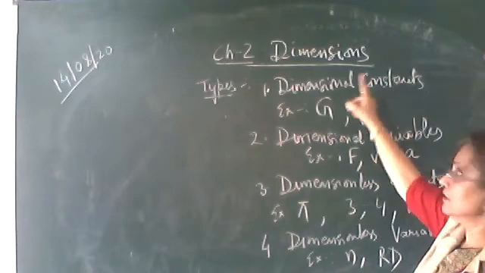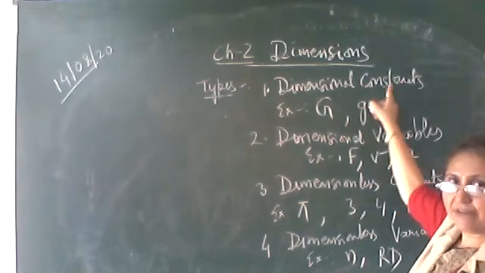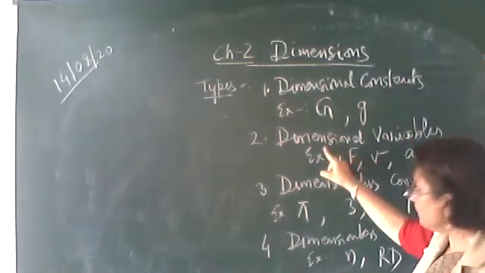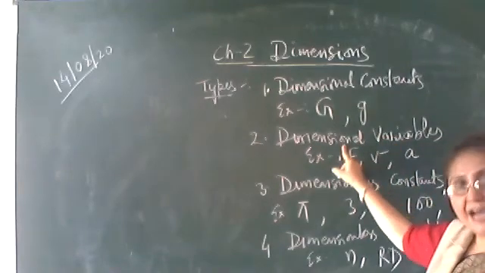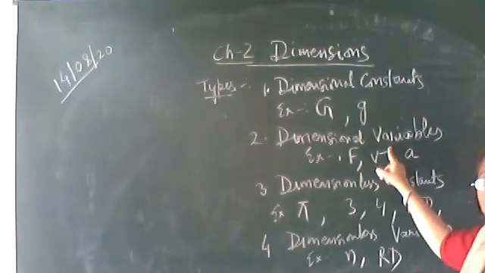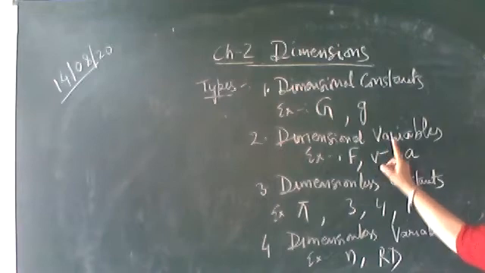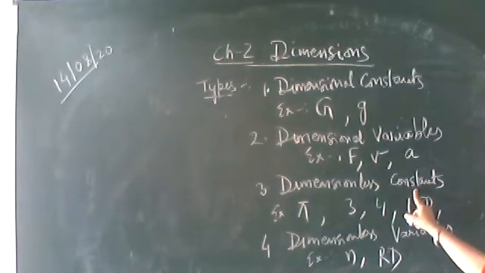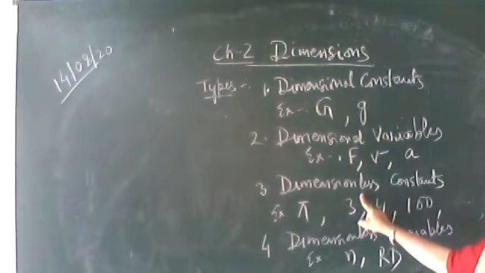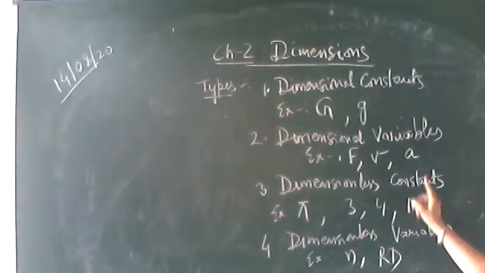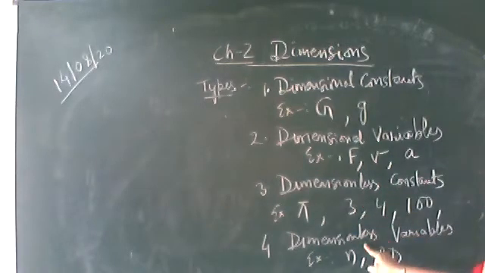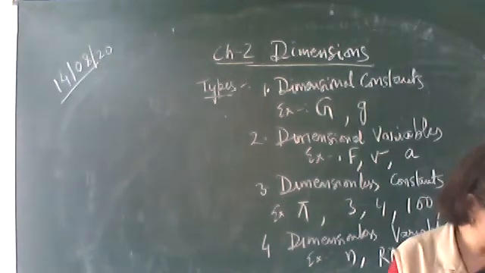Dimensional constant, they have dimension, value is constant. Dimensional variables, they have dimension but the value is not constant, it is variable. Dimensionless constant, do not have any dimension but the value is constant. Dimensionless variables do not have any dimension and the value is not constant, it is variable. So these are the four types of physical quantities which we can divide on the basis of dimensions.